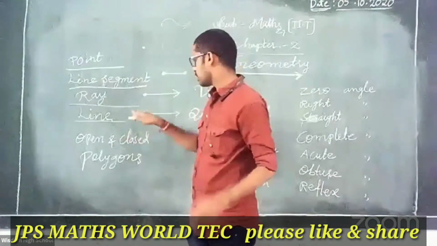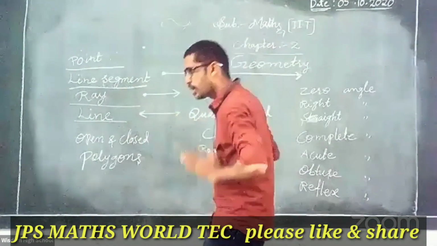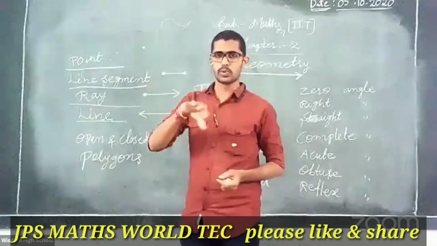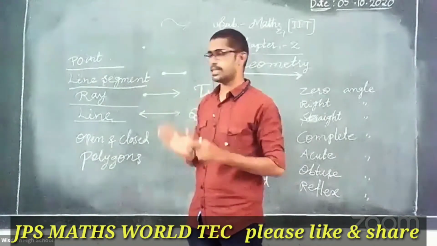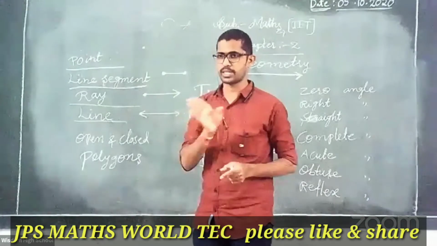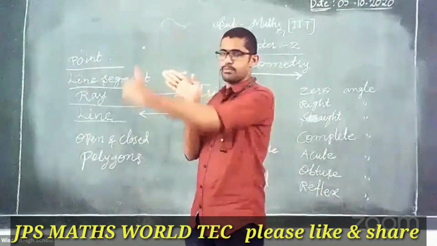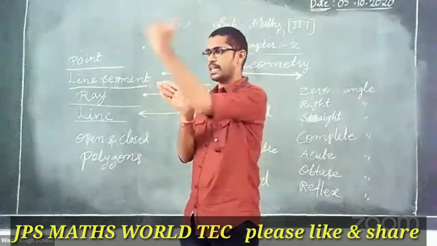What is the meaning of the arrow? It is going on. When you observe the roadside, you will know. Suppose you are visiting a new village. On the roadside there is an arrow mark and the village name. Suppose it is Bandalingapur.